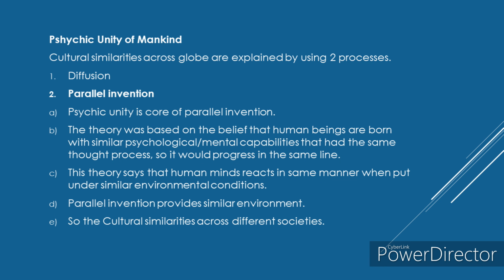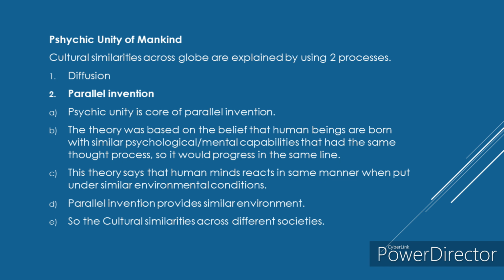Then what is meant by psychic unity? The psychic unity theory says that human beings are born with similar or equal mental capabilities or thought process. Because they have the same capabilities and the same thought process, their minds react the same to a similar environment.